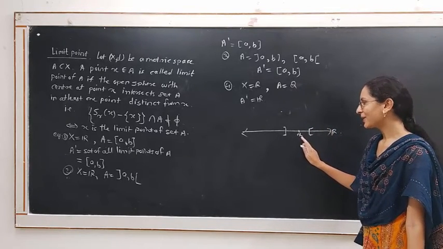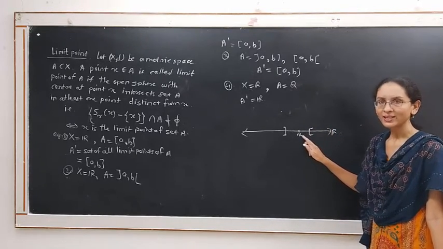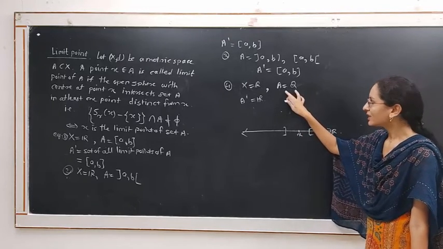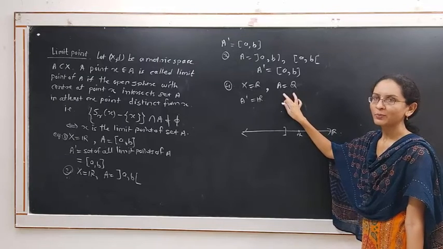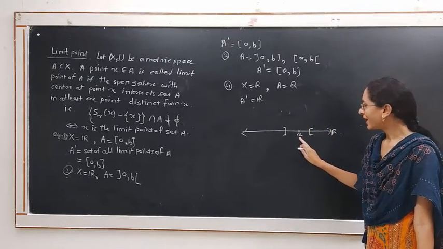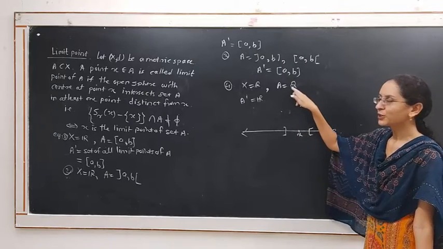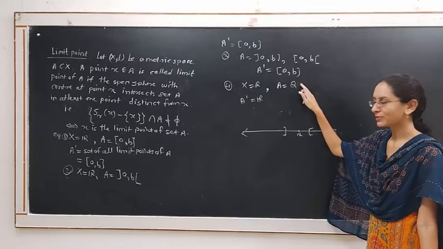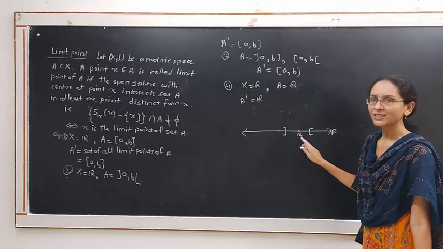This is the open sphere whose center is at the irrational number, and this sphere intersects this set A in some points. Those points are distinct from this point x. Hence, x is a limit point of the set A, or x is a limit point of the set of rational numbers, where x is an irrational number.